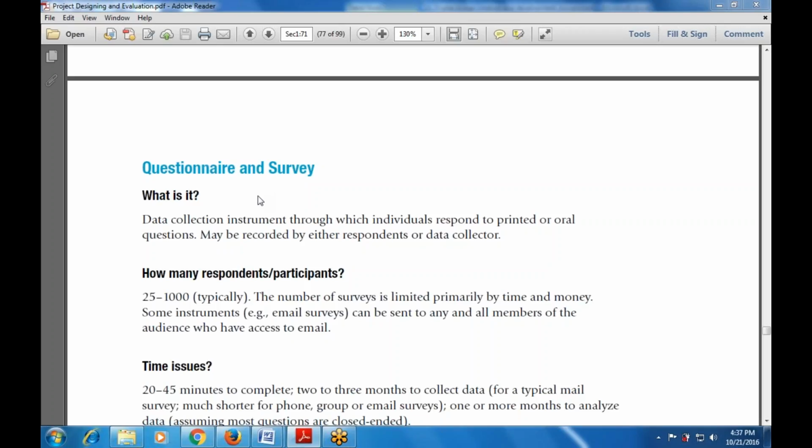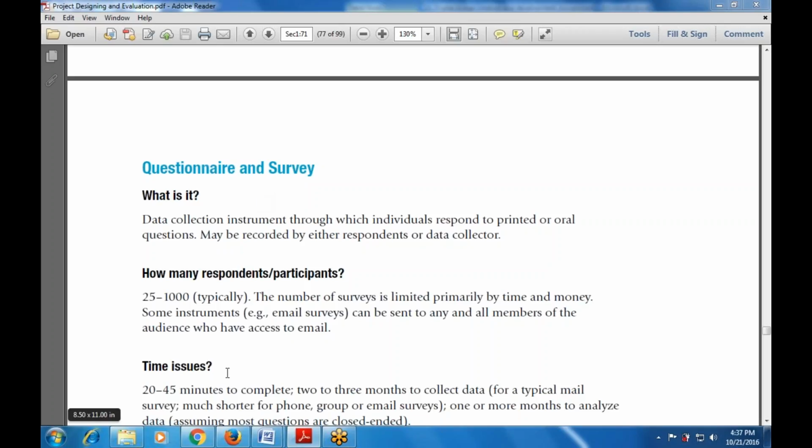So how many respondents or questionnaires are available, this is from 25 to 1,000 typically, and the number of surveys is limited primarily by time and money. Some instruments can be sent to any and all the members of the audience who have access to email. So whatever the audience that is available, if there is an email facility, that facility will be used with all the members of the audience who have access to email.